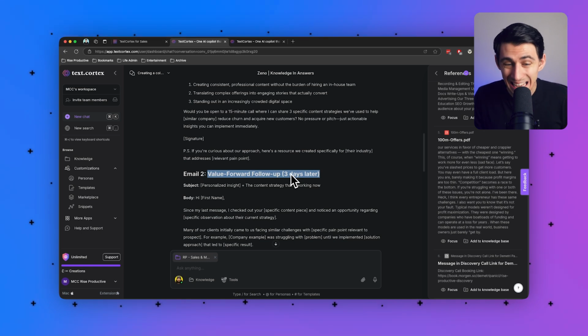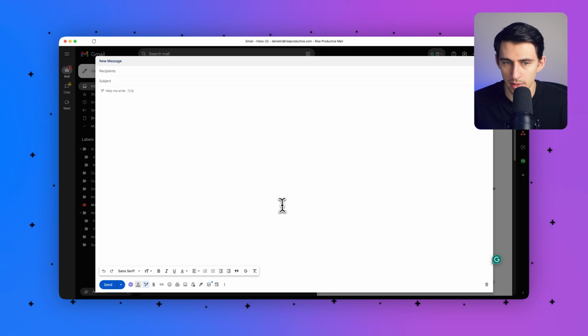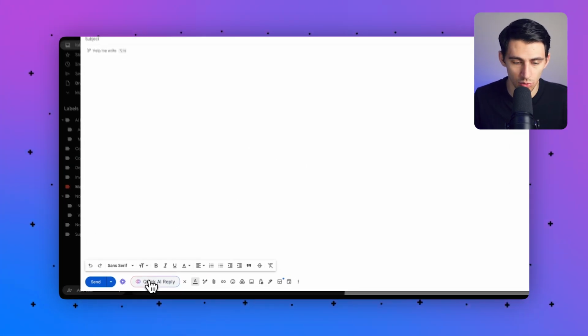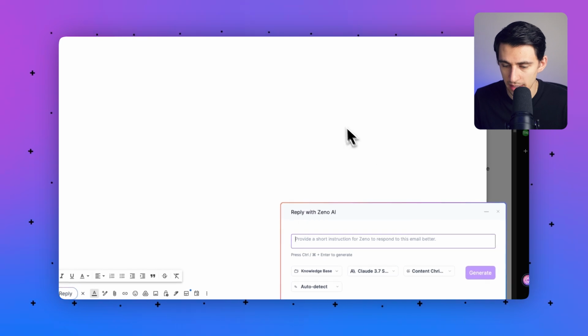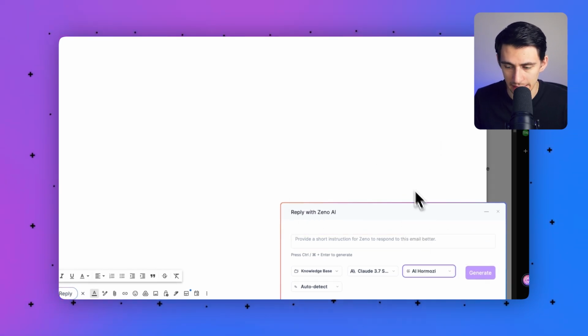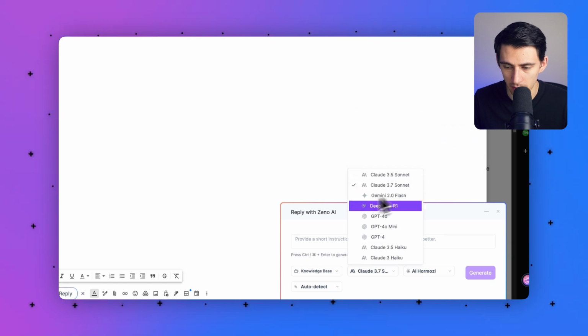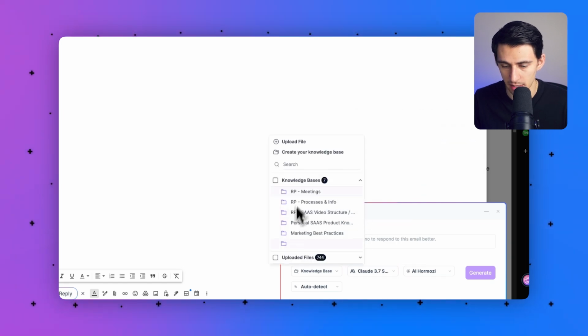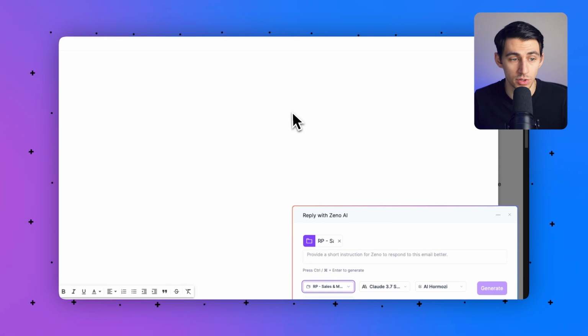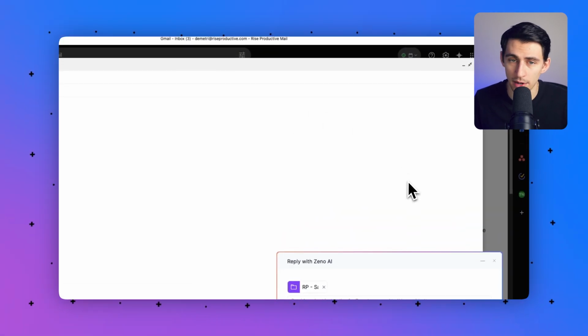And if I'm getting any inbound questions, what I also can do is inside of my Gmail, using the Text Cortex extension, I can actually create a quick reply to any inbound emails that are received. And you can pick the persona like AI Hormozi. I can pick whatever model I want. I can pick a knowledge base like the sales one. I can tell it what to respond to emails with or write my own emails as well.